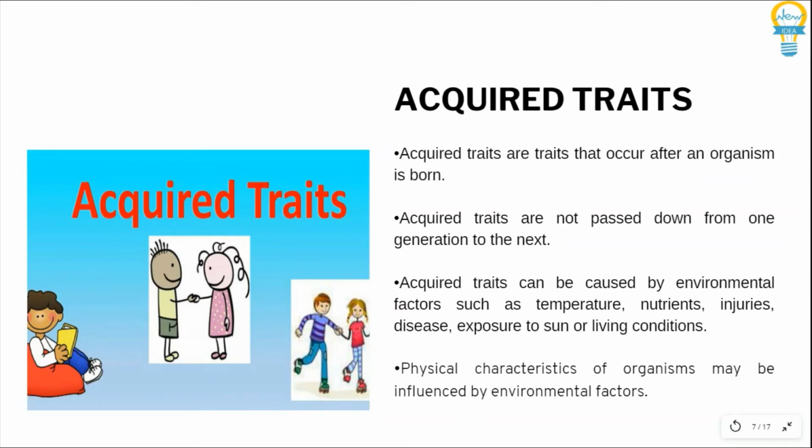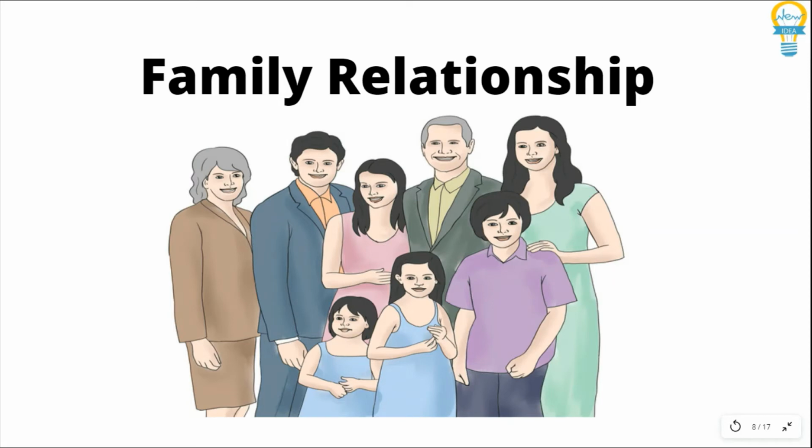When twins look exactly like each other, they are called identical twins. Some twins do not look exactly like each other, and they are called fraternal twins.